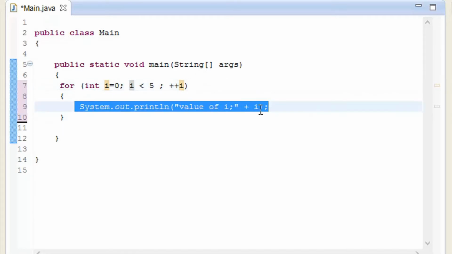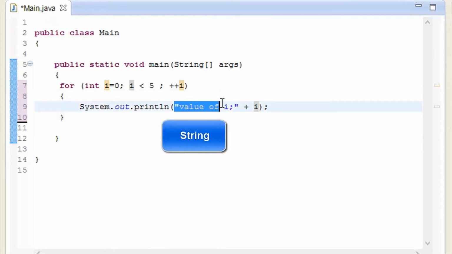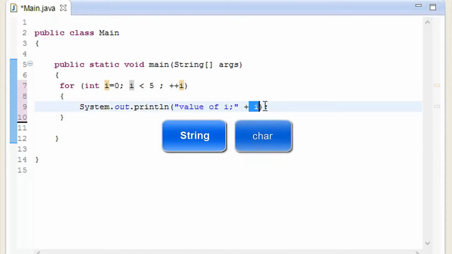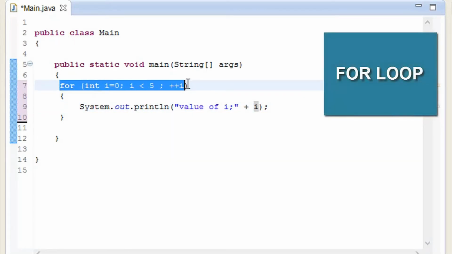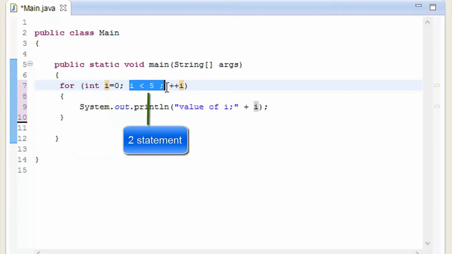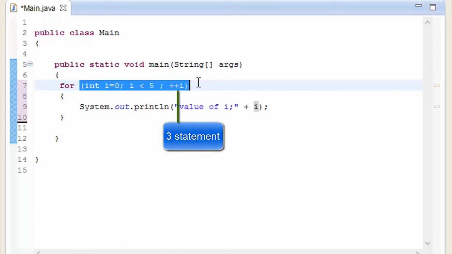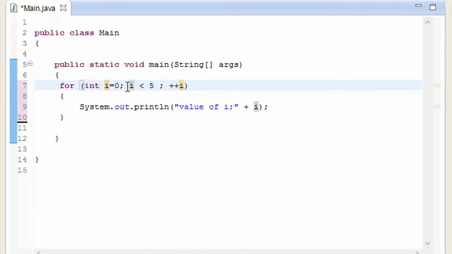I just wanted to show you that this is the string and this is how I added the char to it. It must be much more understandable for you. So now I'm going to explain about the for loop. This piece of code is one statement, this piece of code is another statement, and this piece of code is another statement. So in total it makes 3 statements in this one line, so it is like a shortcut.